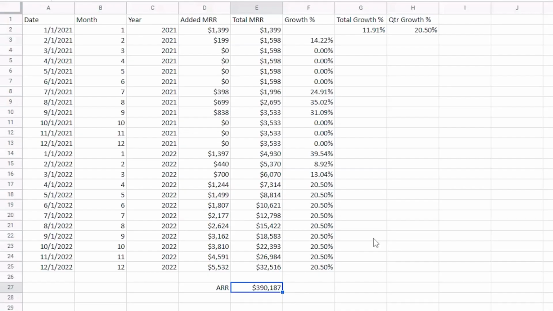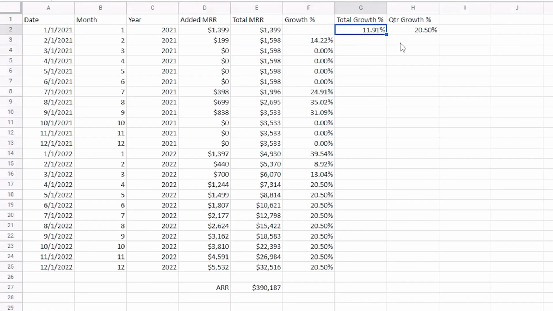What if instead of 20%, we use the total growth rate? So again, this is the entire history of the company, the amount of growth that we've seen in MRR from March of 2020 all the way back to our first little bit of growth. That is going to be 11.91%.